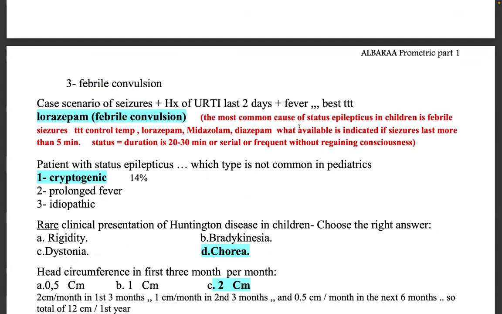So for the most common cause of status epilepticus in children, they are telling that sometimes febrile seizures can present as status epilepticus. We will consider a seizure lasting more than 5 minutes as status epilepticus, because according to the new guidelines, any seizure of more than 5 minutes is status epilepticus. Another definition is if the seizures are frequent without complete regaining of consciousness. Okay.